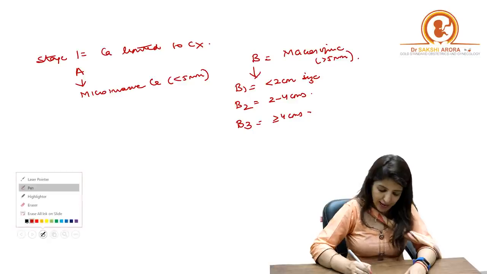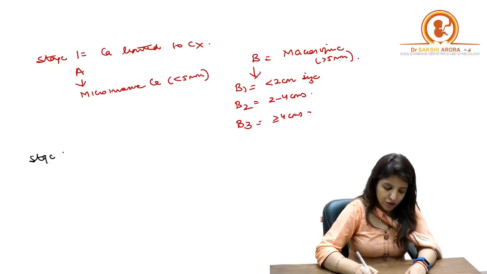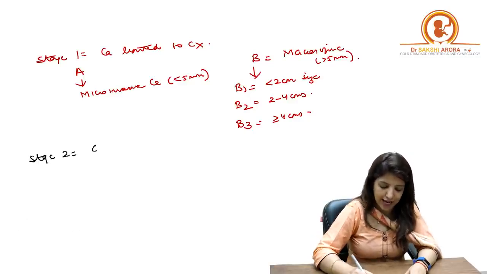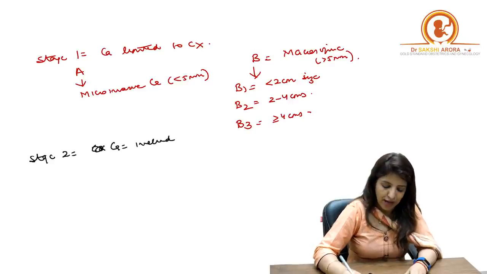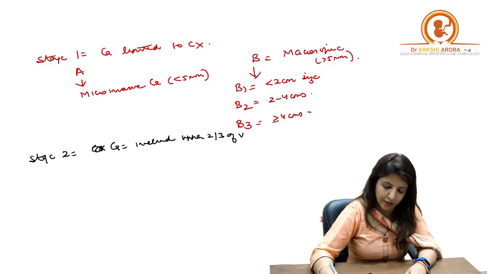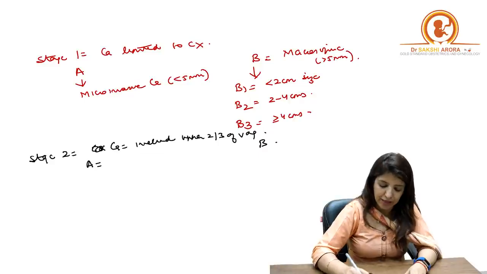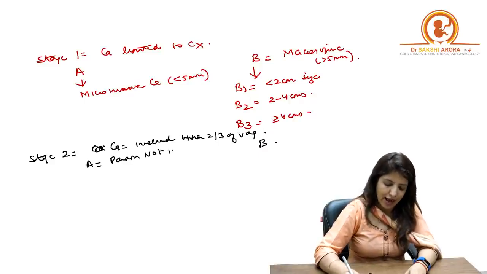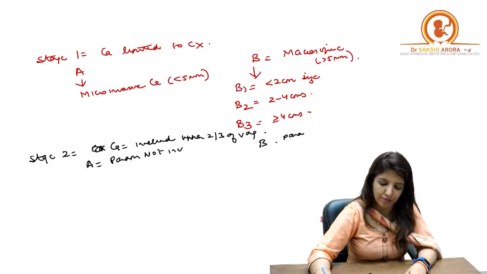Right? Then we have stage 2. Stage 2 means that now the cancer has involved the upper 2/3 of the vagina, right? Upper 2/3 of the vagina, and again we have A and B. A means that the parametrium is not involved and B means the parametrium is involved. Right?